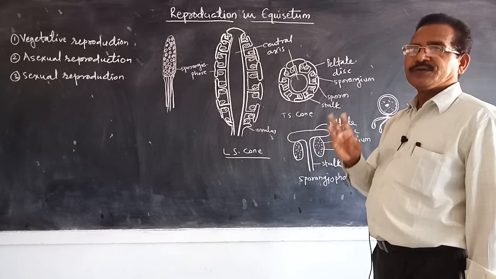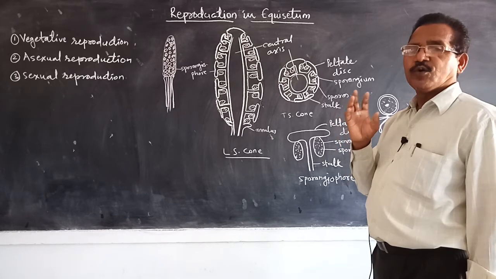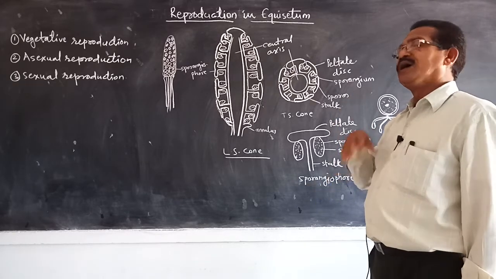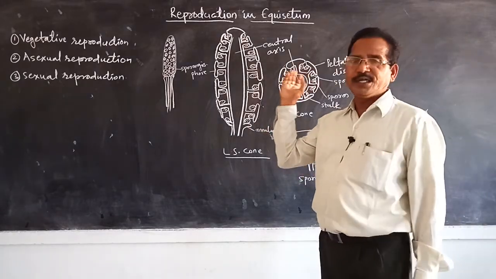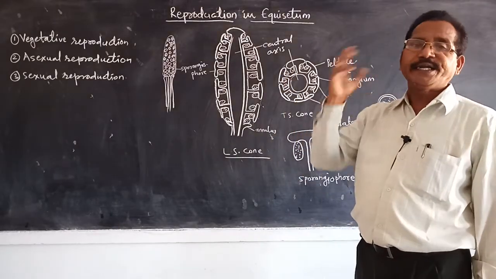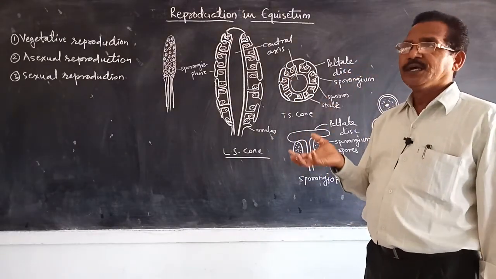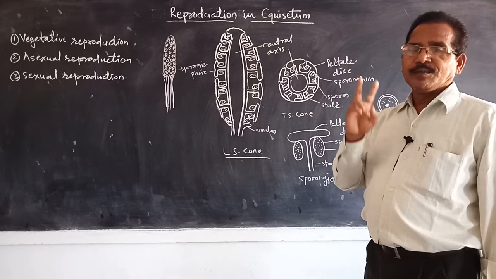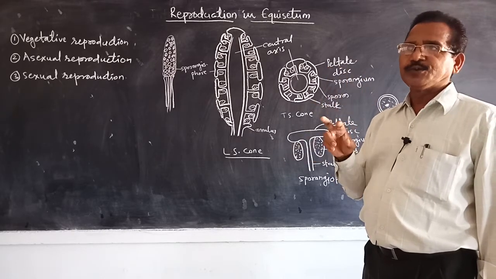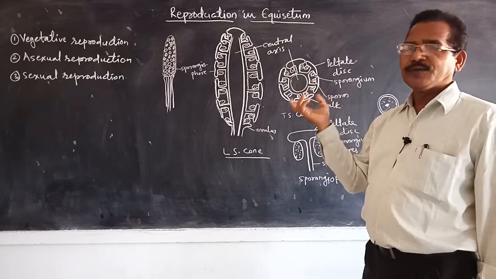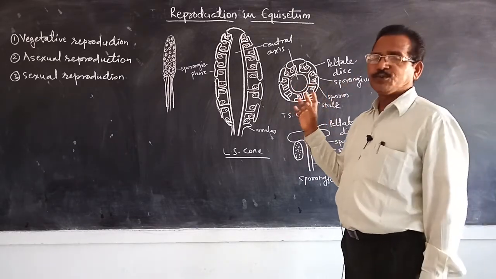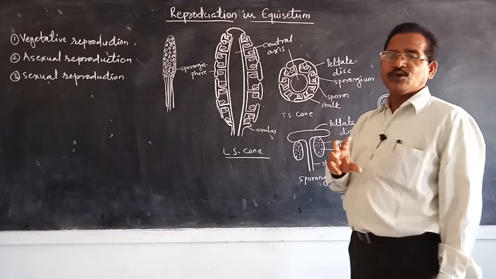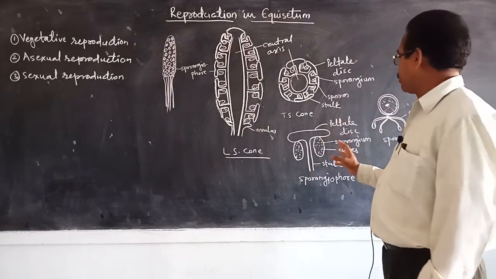That's why equisetum is homosporous. In some other species, later we will study Marsilea, it is heterosporous, means it produces two types of spores, microspore and megaspore. That's why it is heterosporous. While in case of equisetum, the spores are of one kind only, therefore it is homosporous.